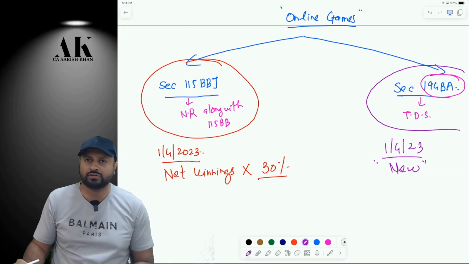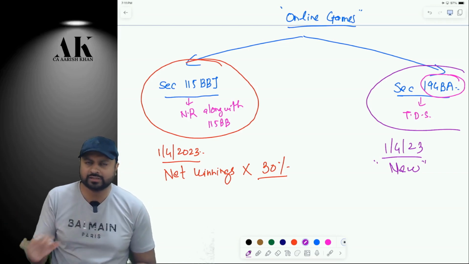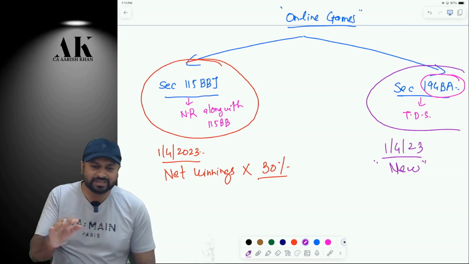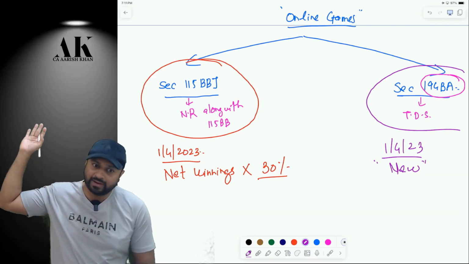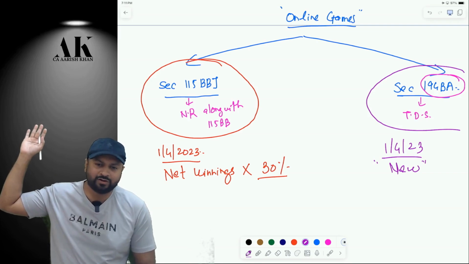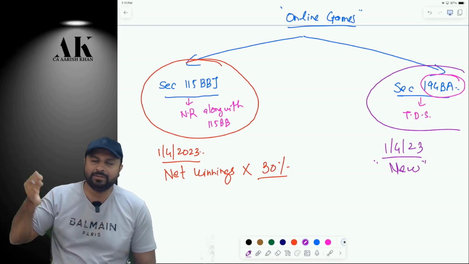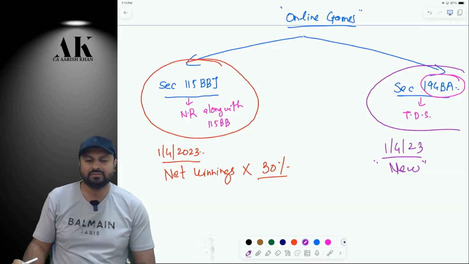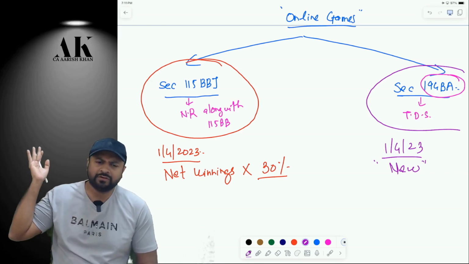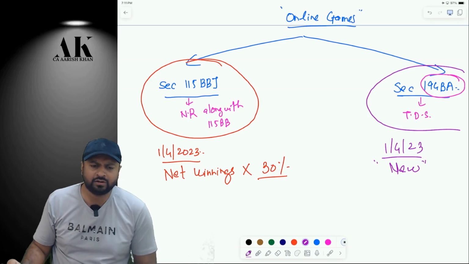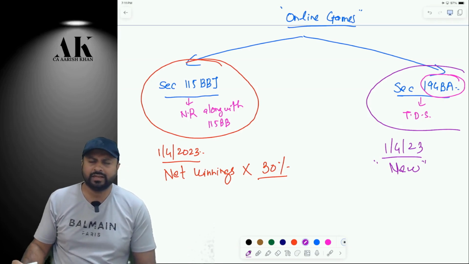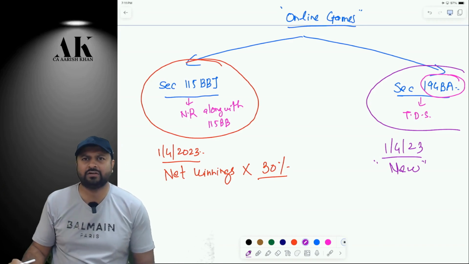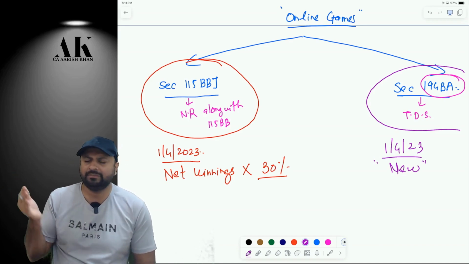We all are aware that it's not that online games came to India from April 2023. Obviously, online games were there way before that, right or not? Do you agree or not? Yes, I've been playing online games, not as a regular user, but sometimes, for the last 4-5 years. Even in the pre-COVID period there were online games like Dream11, Fantasy League 11, different kinds of online games. I have been playing and looking at that.